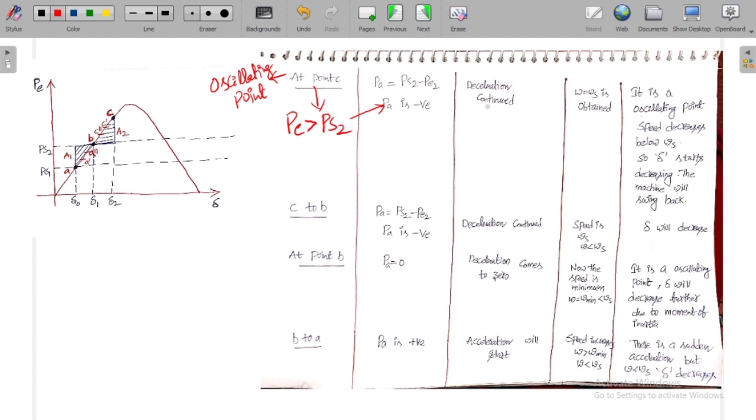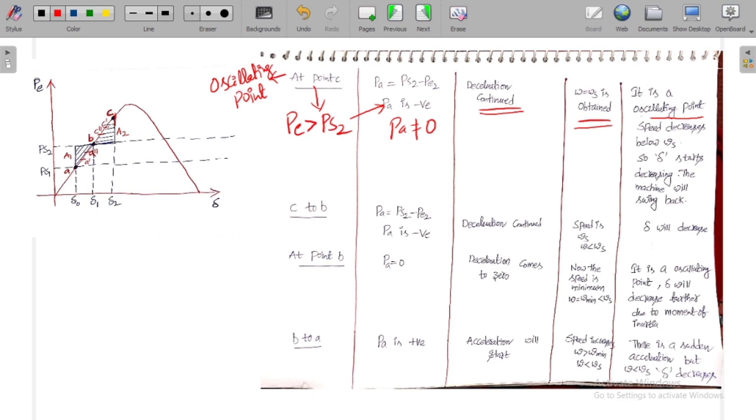Now deceleration continued, because now omega is equal to omega s is obtained. Exactly at this point I am assuming that omega is equal to omega s. Now it is an oscillating point. Why is it an oscillating point? Though the speed is at synchronous speed, the accelerated power is not equal to 0. As the accelerated power is not equal to 0, it is an oscillating point.